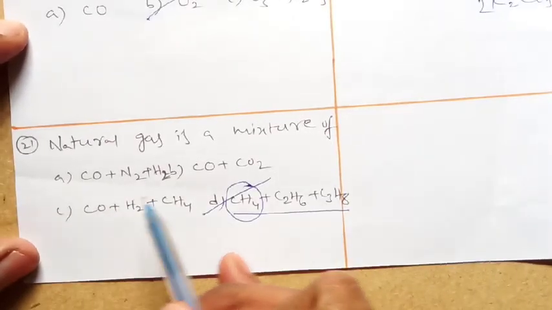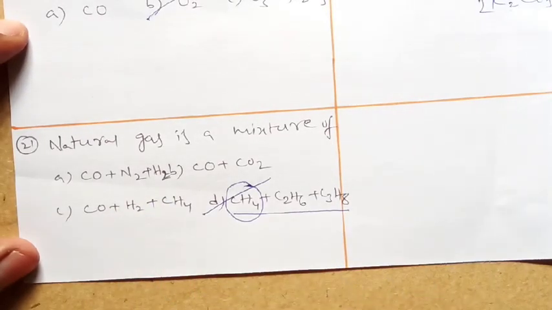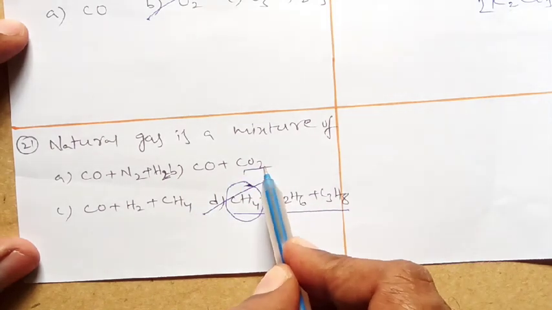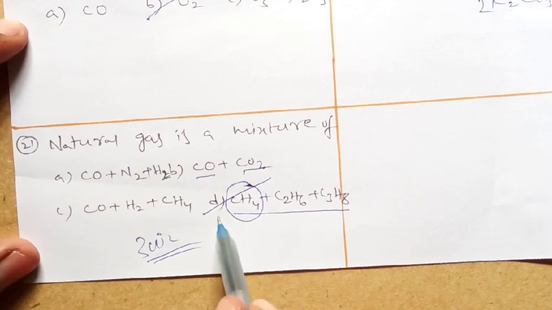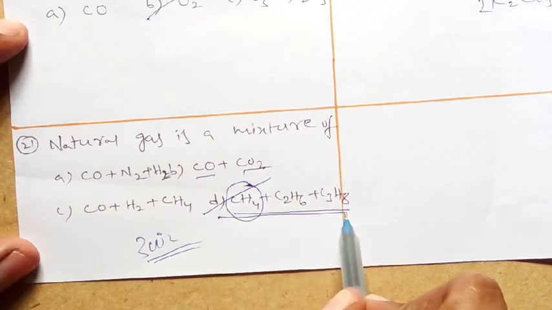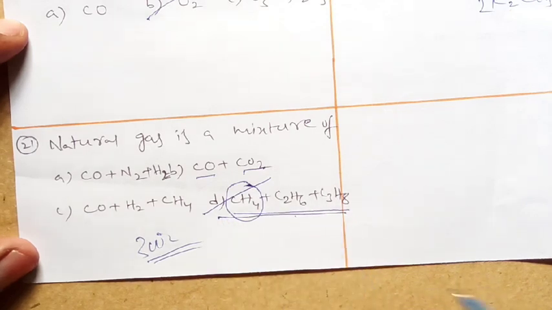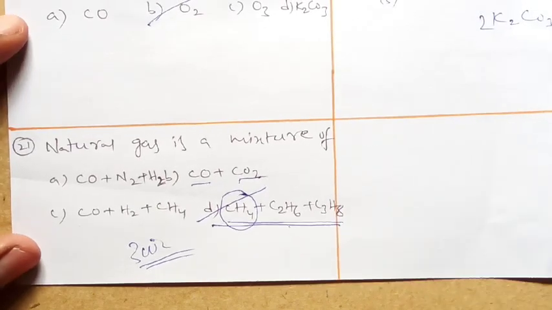CO plus N2 plus H2, if present, that is generally producer gas. CO is the carbon monoxide carbon dioxide mixture: sufficient oxygen burning with carbon, insufficient oxygen burning with carbon. CO, H2, CH4 is also one of the mixtures which is helpful to create temperatures up to 300 degrees centigrade. But for natural gas, you can directly remember that methane is the major contribution, with ethane, propane, and somewhat butane also present. So these are some important models.